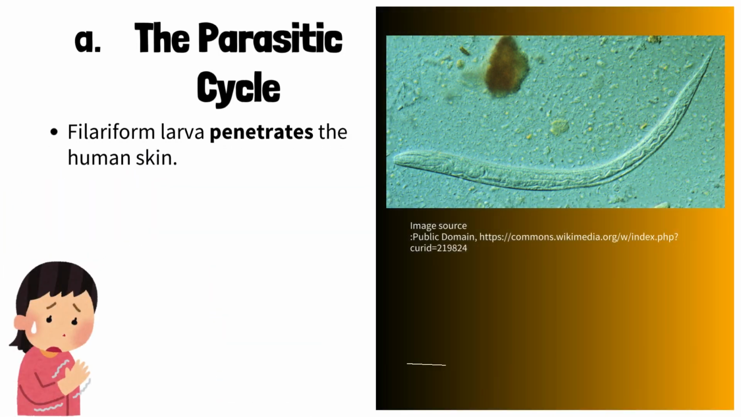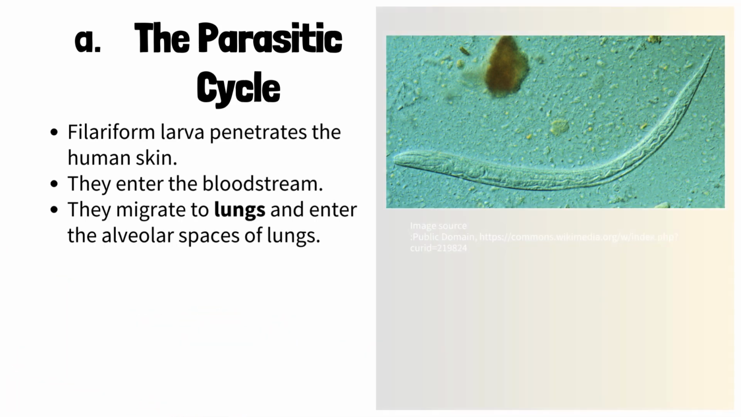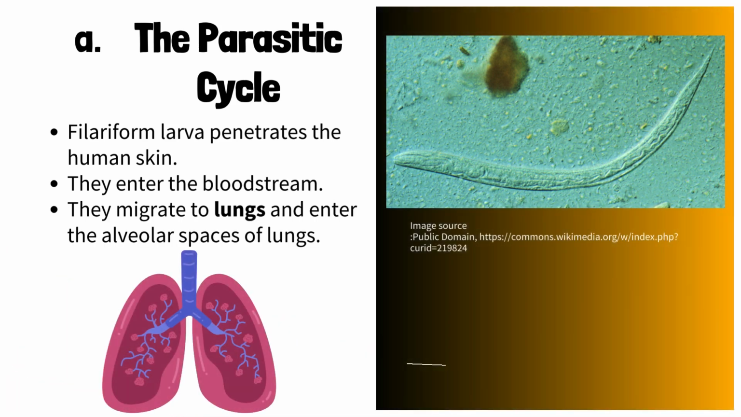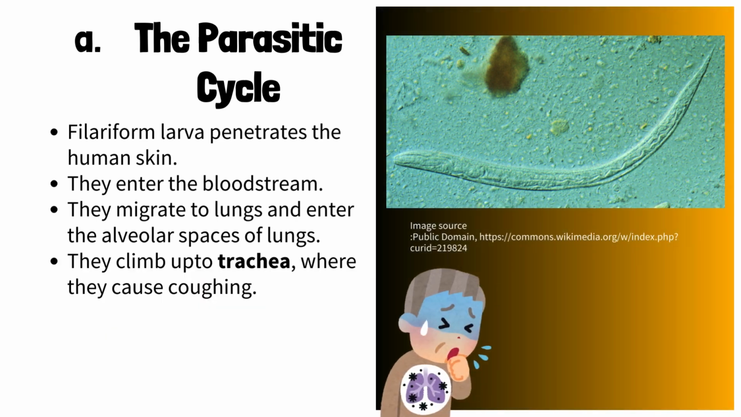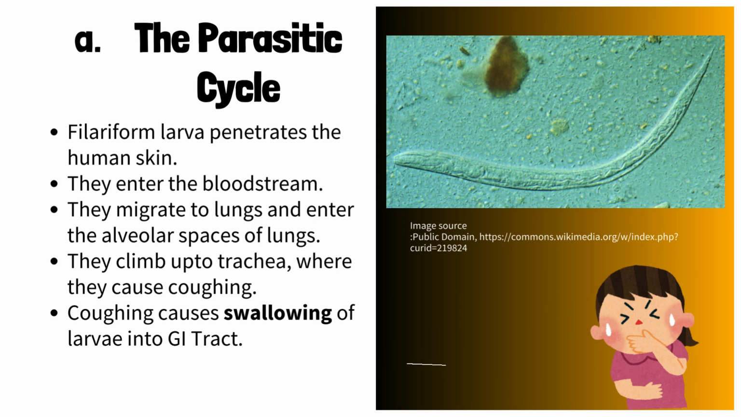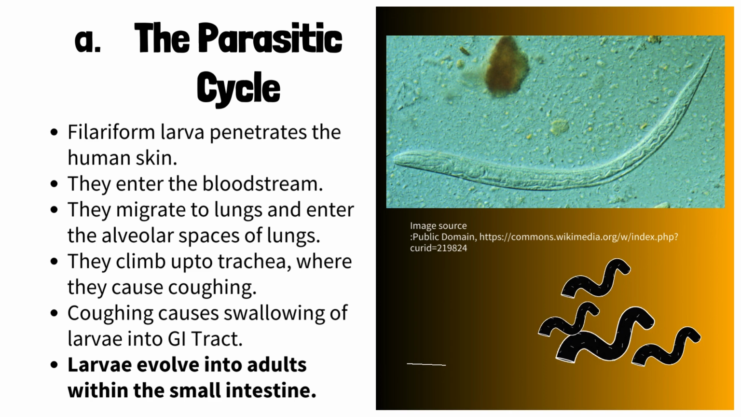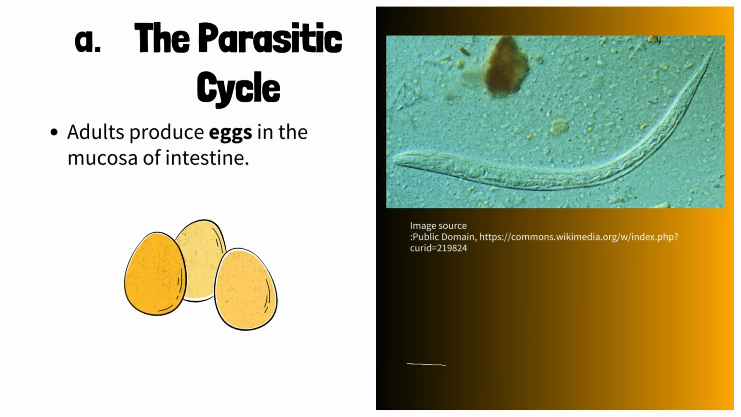Steps of the parasitic cycle are: filariform larva penetrates the human skin, enters the bloodstream, migrates to the lungs, and enters the alveolar spaces of the lungs. They climb up to the trachea, where they cause coughing. Coughing causes swallowing of larvae into the GI tract. Larvae evolve into adults. Within the small intestine, adults produce eggs.